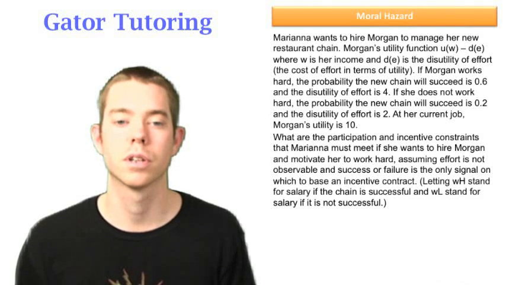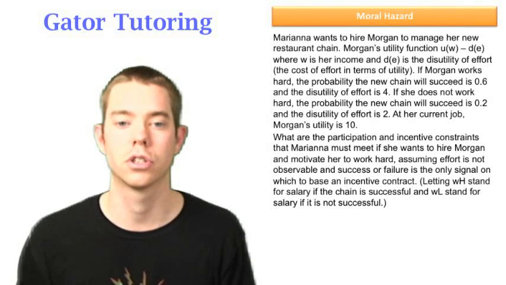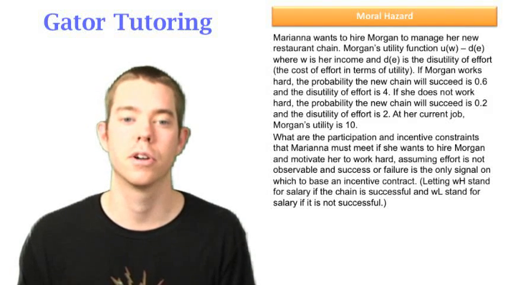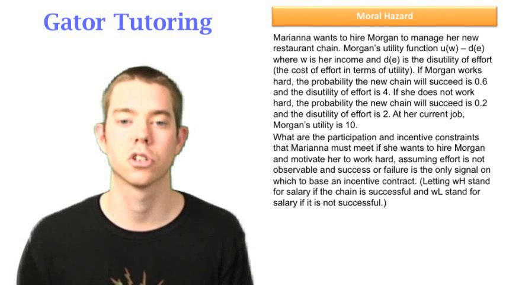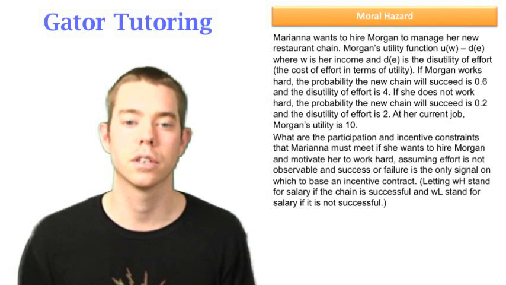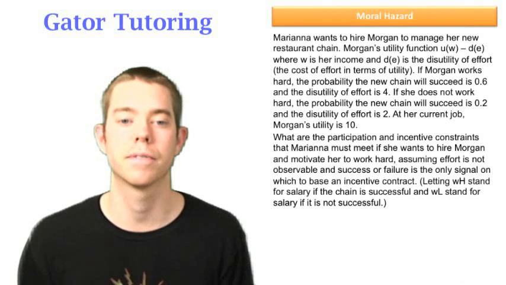It says that Mariana wants to hire Morgan to manage her new restaurant chain. Again, we see this is dealing with moral hazard. Mariana's trying to hire Morgan. It tells us Morgan's utility function. It tells us that W is her income and DE is the disutility of effort.